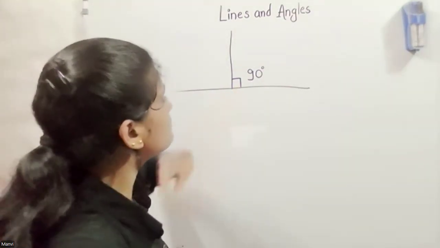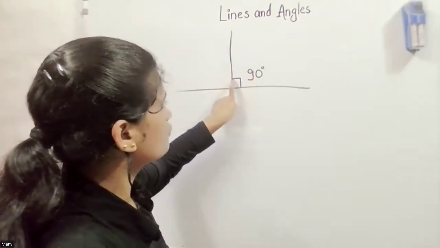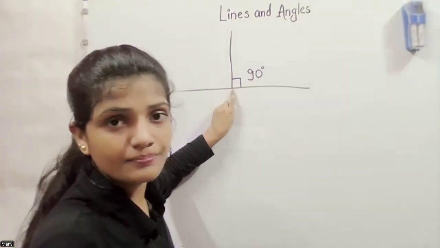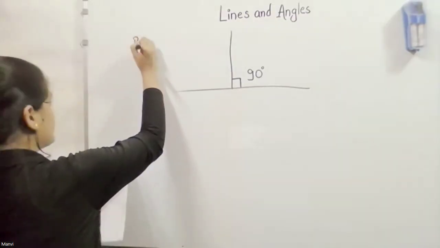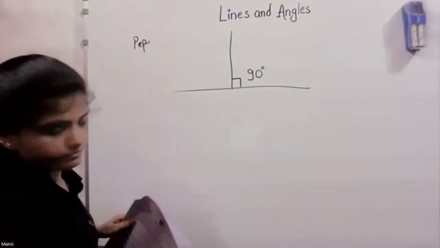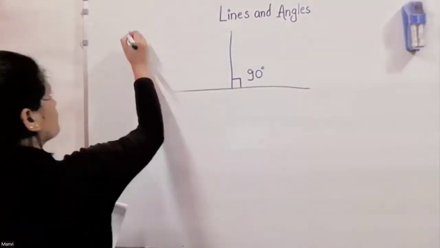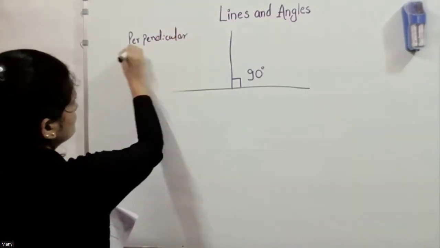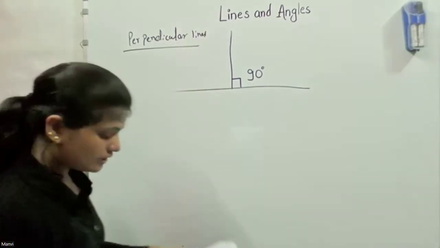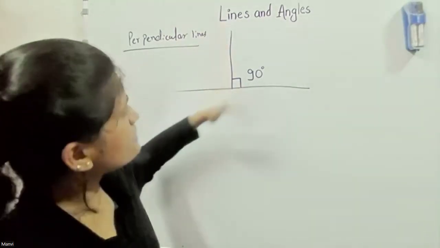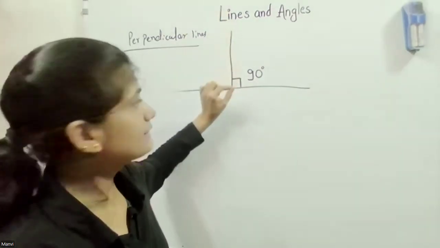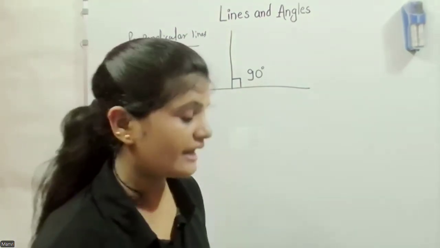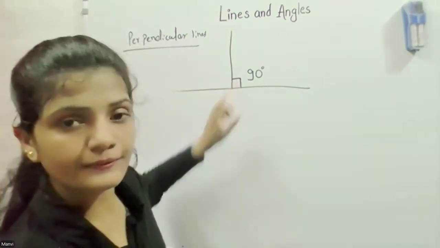If they didn't mention that this is 90 but form this square, it is always understood that this angle is 90 degrees. Perpendicular lines means two lines, one horizontal and one vertical, meeting at exactly 90 degrees.